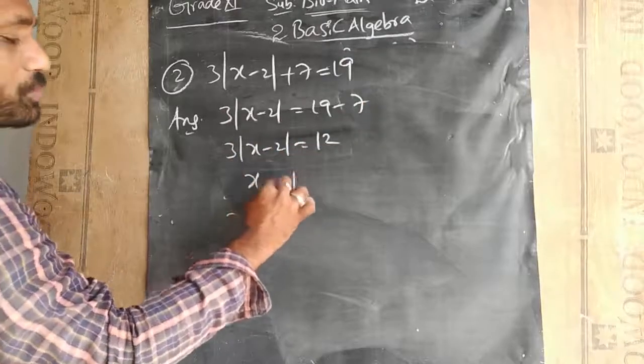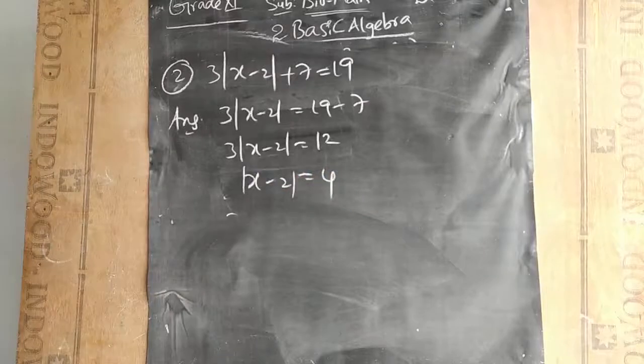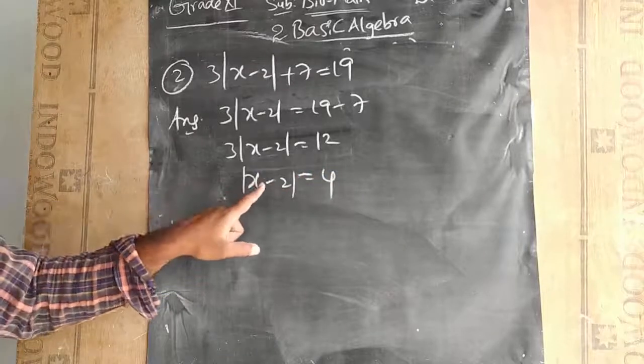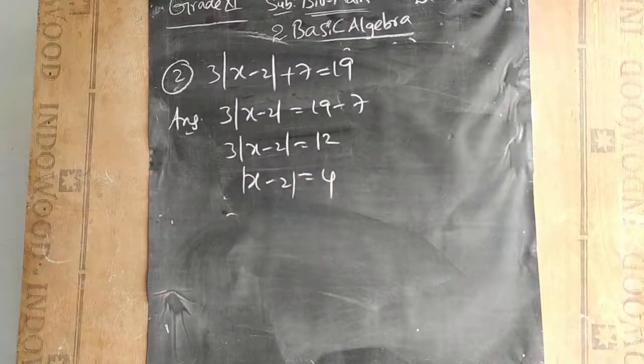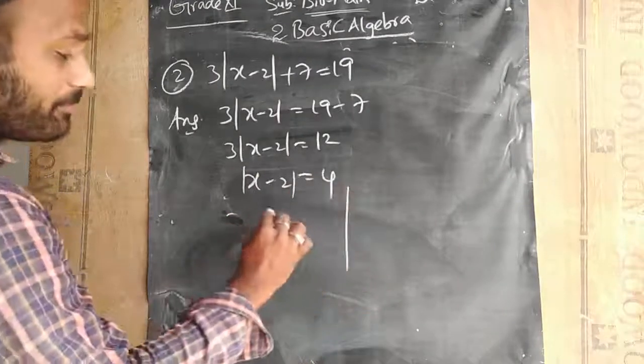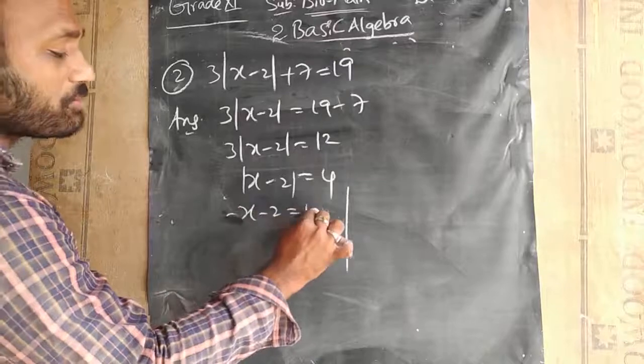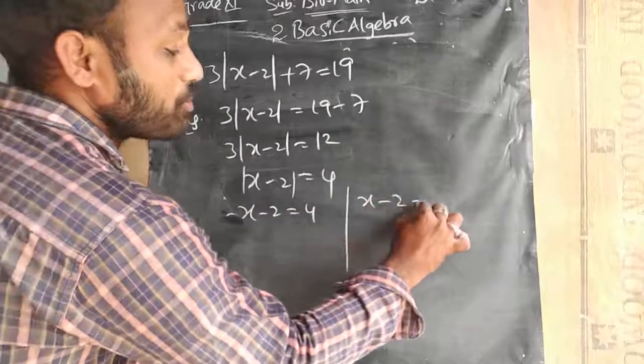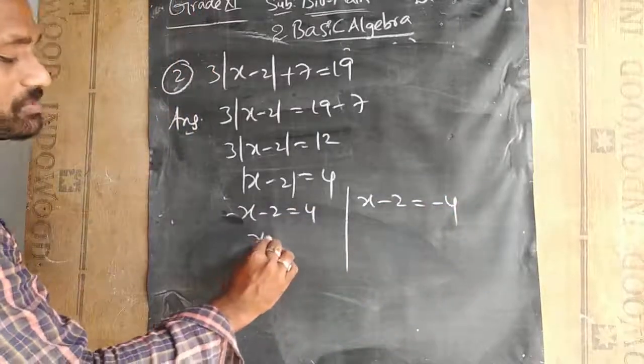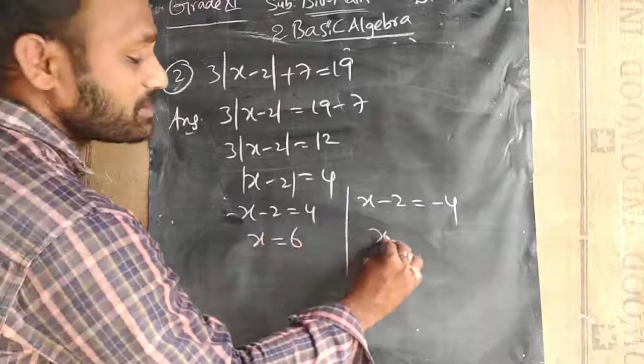|x - 2| = 4. Now we got the format |x| = a. Why? Because a is greater than 0. So we can apply two cases here. Either x - 2 will be 4 or else x - 2 will be -4. So x will be 4 + 2 = 6, or x will be -2.